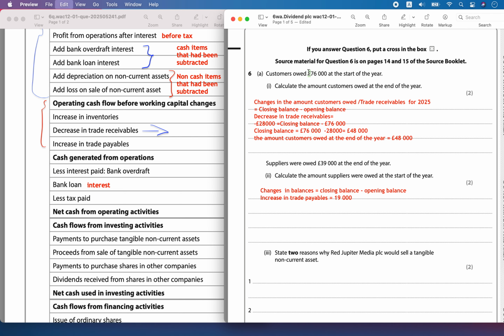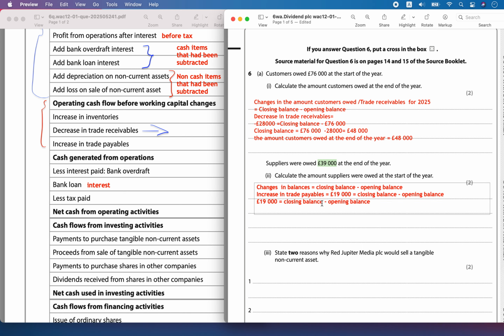That's all you have to do. If it was a decrease, you would take it as a negative value, as we did previously with the difference between the closing and opening. But here it is an increase, so you take it as a positive balance, which is 19,000, equal to closing balance minus the opening balance. What do we know at the end of the year? We know the closing balance was 39,000, so here we will replace this value.